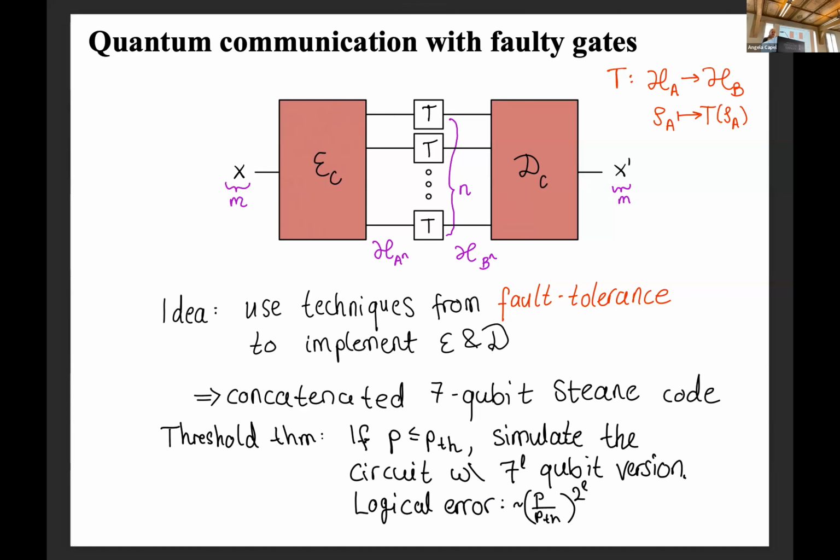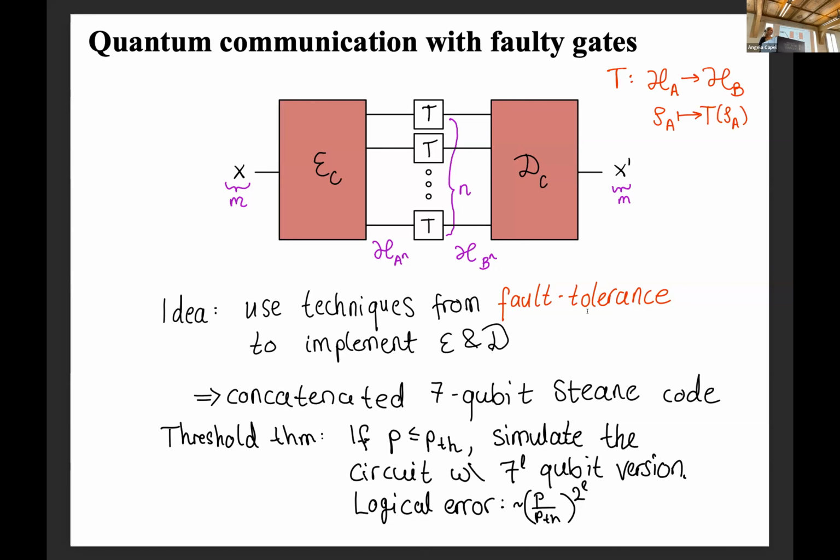And we get some logical error that scales like this with L. And that's important because you can choose your level so that if you want your computation to be correct with very high probability, you choose your level L accordingly. There's some trade-off between how many extra levels of protection you have to do and how this scales. So that's good.